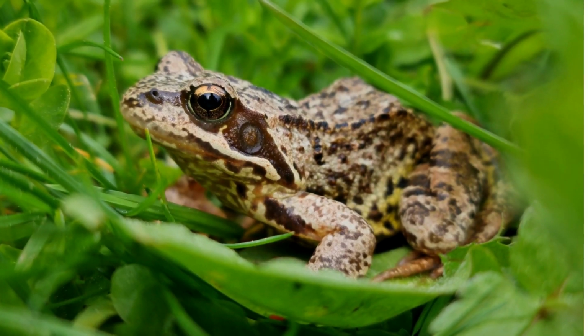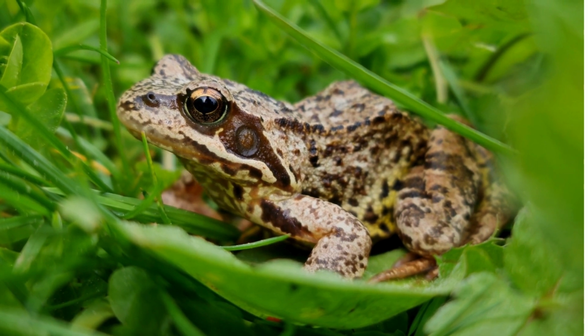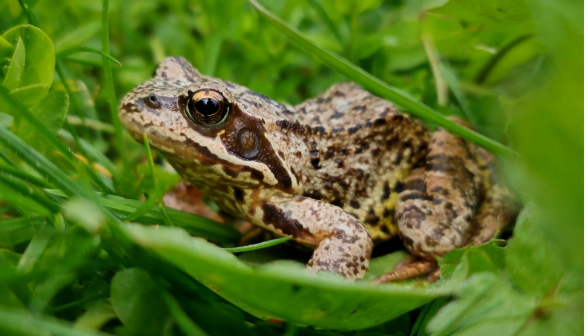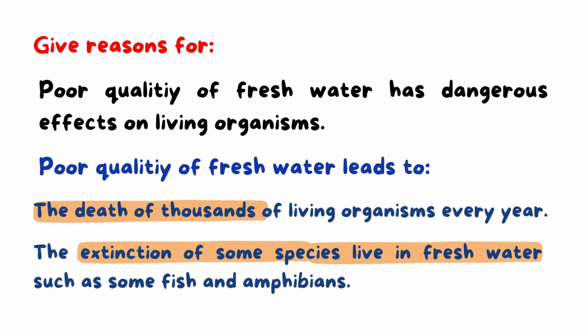As we studied before, amphibians need clean water to live, because many amphibians became extinct because of pollution or the poor quality of water. So poor quality of fresh water leads to the death of thousands of living organisms every year and the extinction of some species in fresh water, like some fish and amphibians, okay?